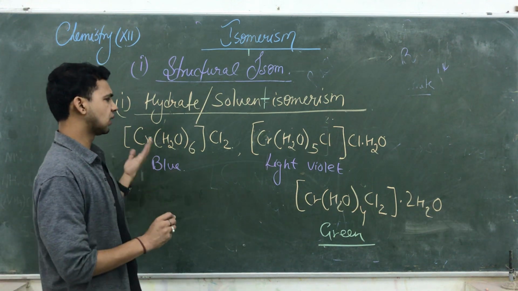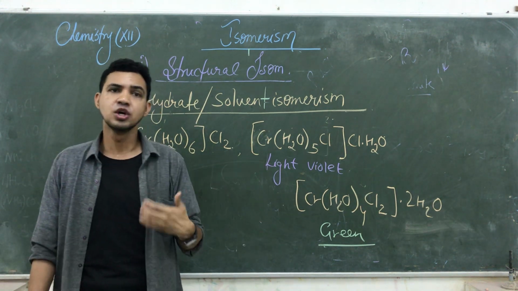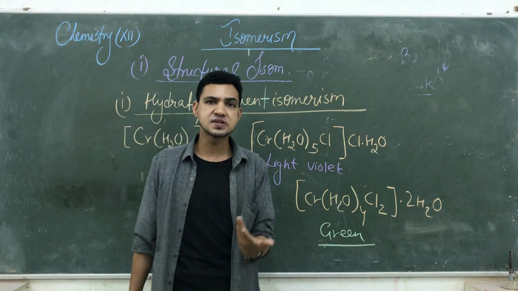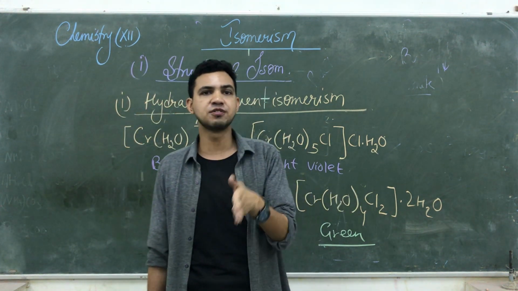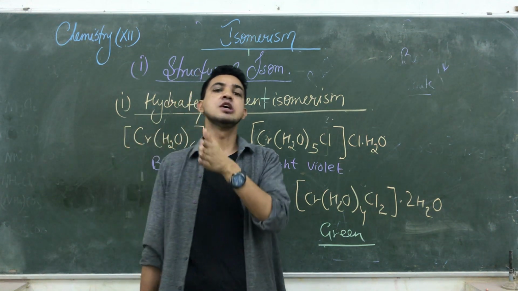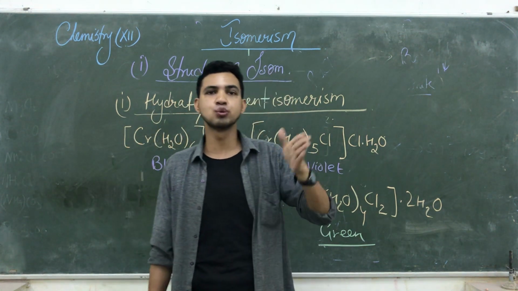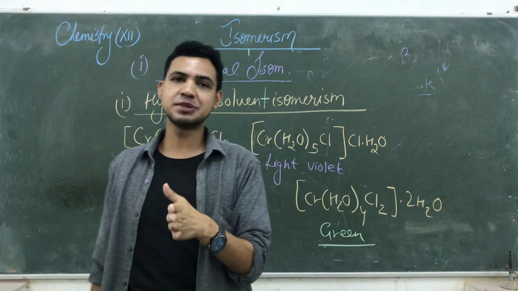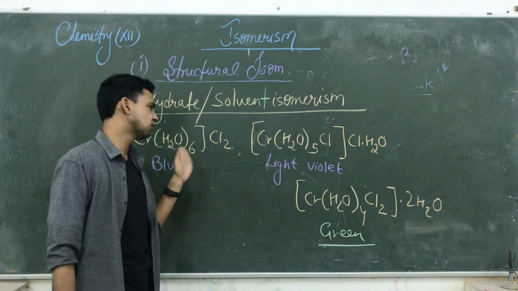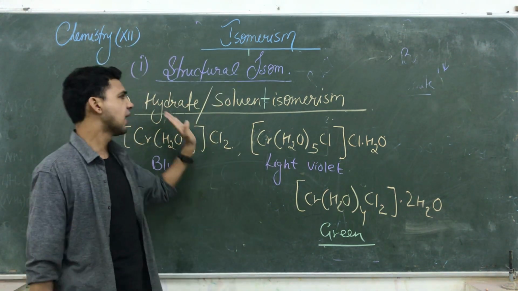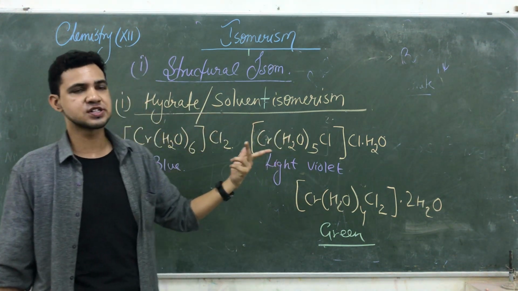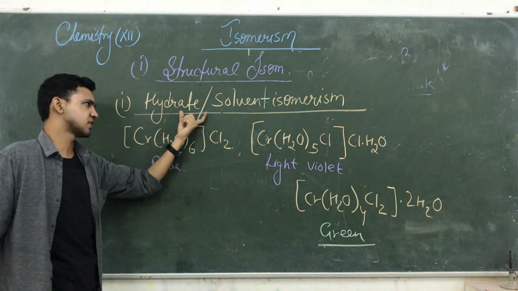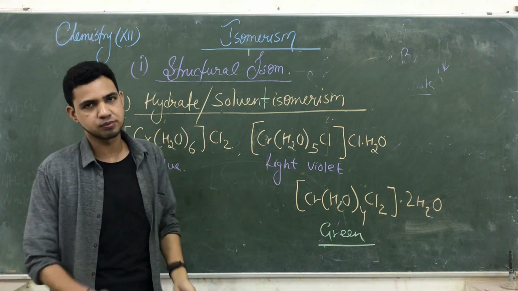Some chromium compounds, cobalt also are hydrates. Copper sulfate is also blue in color. When you remove water from copper sulfate, CuSO4.5H2O, its color fades from blue to white. So it means the water is also responsible for the color of the compound, and water is known as the hydrate as well as the solvent. You know, water is a universal solvent, so the name of this isomerism is hydrate or solvent isomerism.